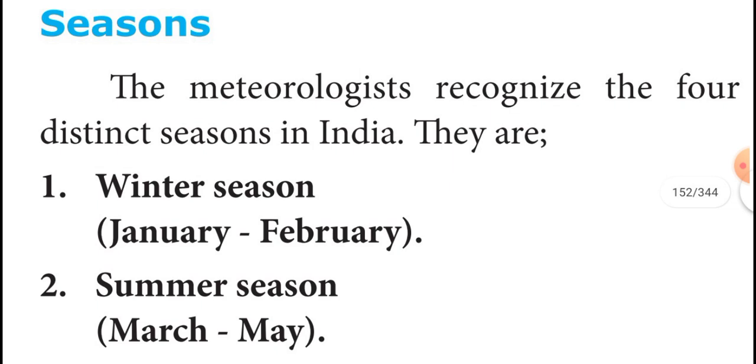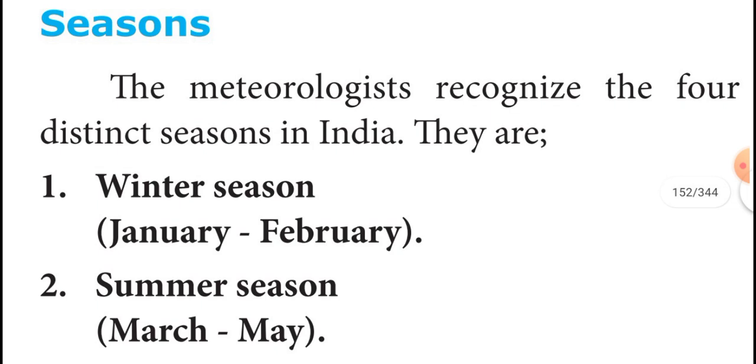The jet stream plays a dominant role in bringing western disturbances to India. Jet stream means fast moving wind, as we revised in the previous class, students. These western disturbances cause rainfall in Punjab, Haryana, Himachal Pradesh, and some areas.